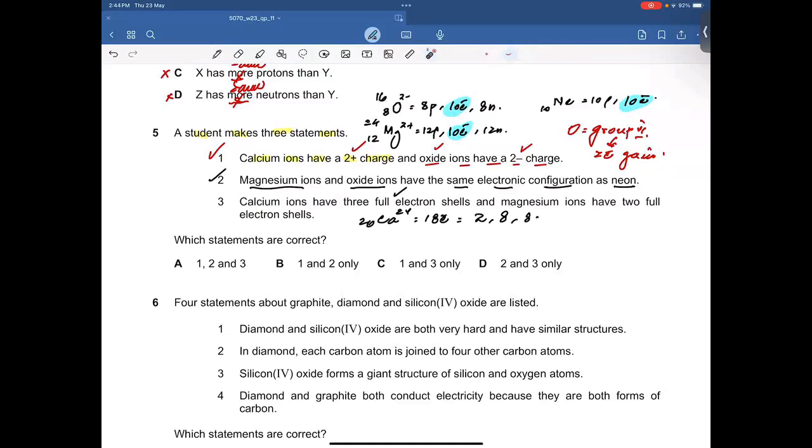So these are full electron shells. So this statement is right. And magnesium ion has 2 full electron shells. That is also right, because for magnesium ion you have a total of 10 electrons. So the first shell contains 2, the second shell contains 8. That's also correct. So the right answer is going to be A.